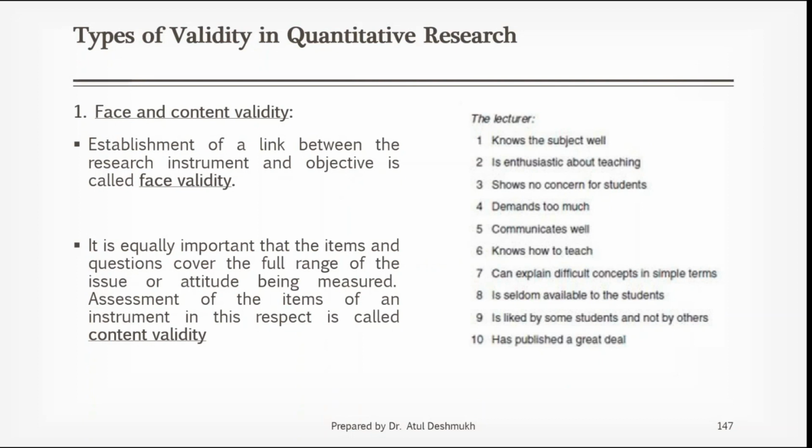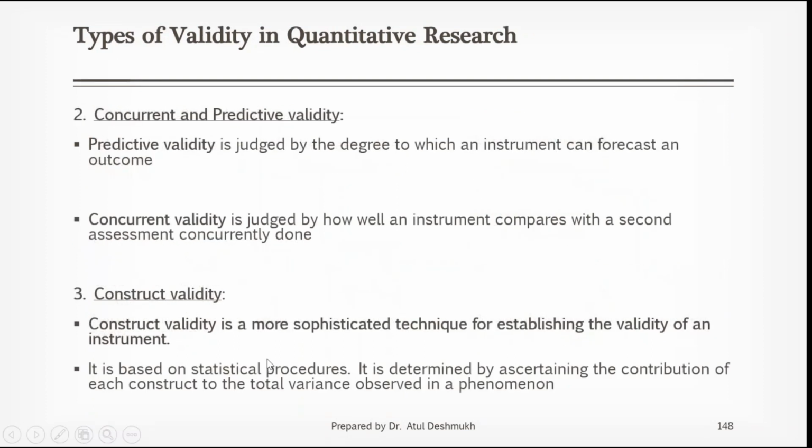Your research instrument and research objective are put face to face. If there is a link between both of them, then it is face validity. So these are the types of validity by which you can decide the validity of your research instrument or research investigation.